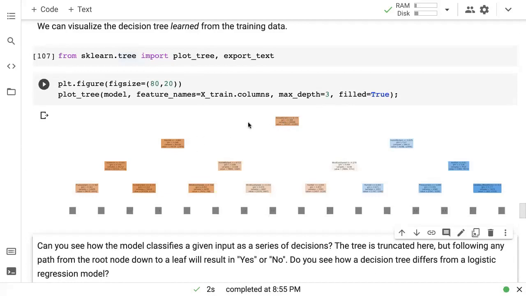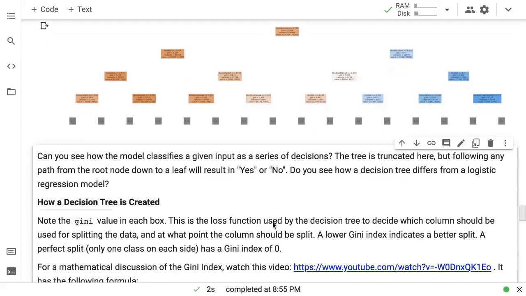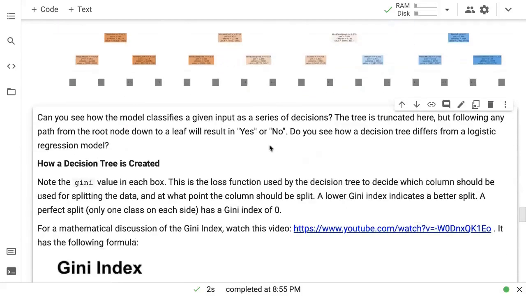Now there seems to be a problem here. Typically in this image, you will see that it is connected, that there are lines connecting these. But you can see the tree that's building up here. So this is the first decision, and based on this decision, this may be the second decision. Based on this, maybe the third decision, and so on. And that keeps going till it finds a final leaf node where there are no more decisions to be made. And at that leaf node, it contains information about which class should be returned as the output. Okay.